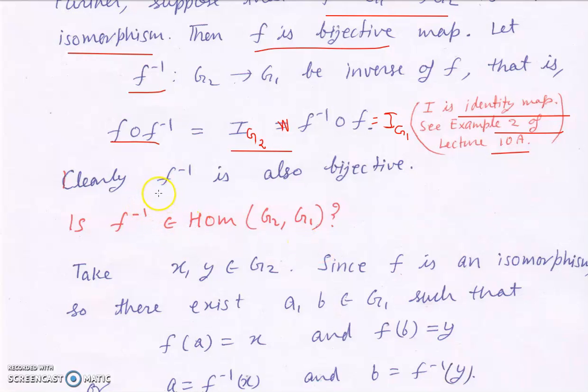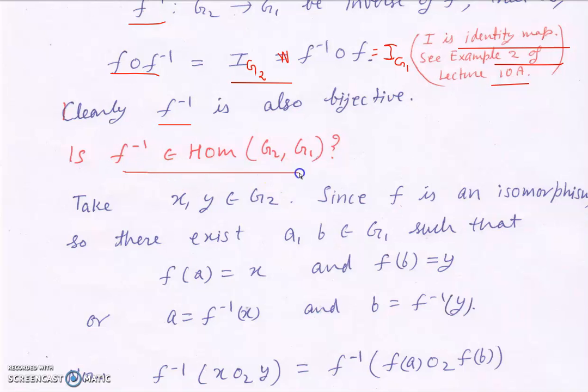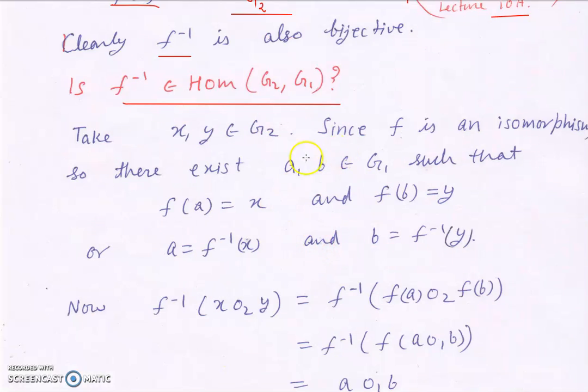So one thing is clear, that F inverse is also bijective. But is this inverse map also a group homomorphism? We are now going to prove this. Take x, y in G2. Since F is an isomorphism, there exist a, b in G1 such that F(a) is equal to x and F(b) is equal to y.